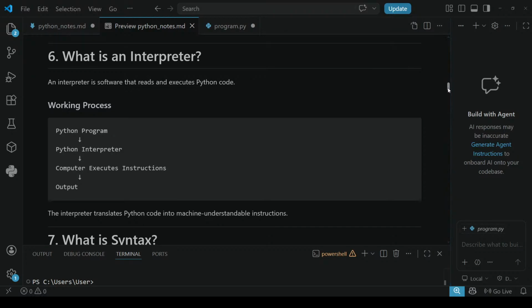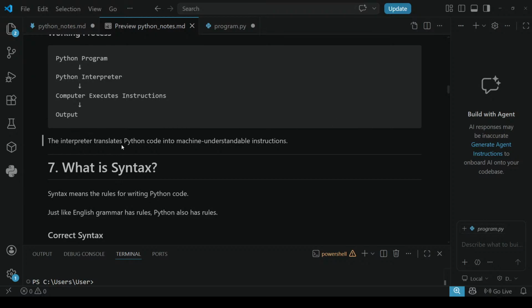Simple, right? Next, the interpreter translates Python code into machine understandable instructions. Python code is similar to English, but uses some rules and regulations. That code is translated into machine understandable instructions, so the computer can understand it and give us output in human readable form. This is how the mechanism works. So the interpreter works as an important software here.